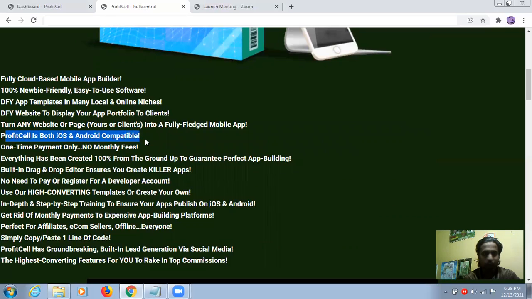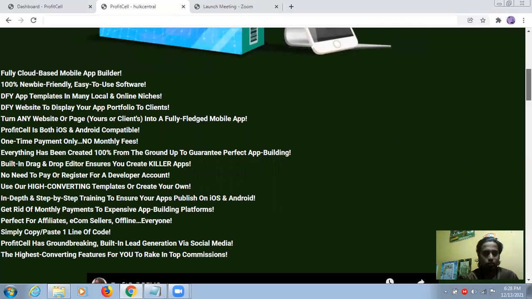Profit Sale is available for both iOS and Android, so don't worry about that. It's done for your website to display your application portfolio to clients, with application templates in many local and online niches. As I told you, it's a one time payment only and no monthly fees. Everything has been created 100% from the ground up to guarantee perfect app building, with a built in drag and drop editor. You just have to play around with the options you get inside, and you will be able to go. So here's the demo.